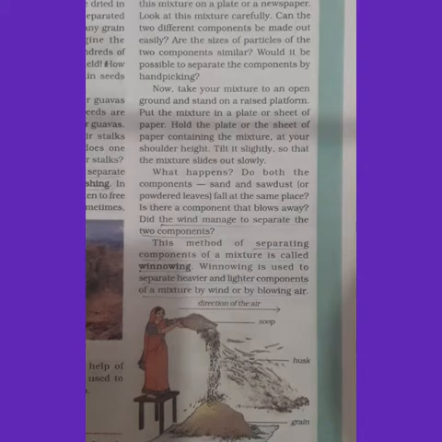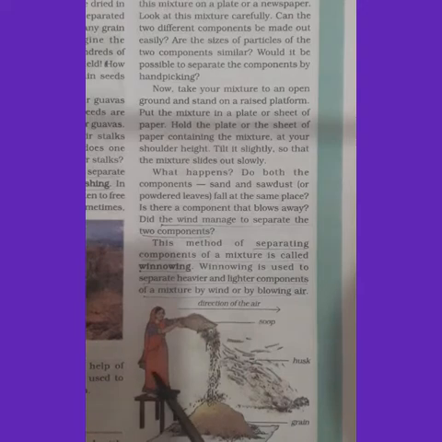What will happen to the mixture? It slides out slowly. Here the sand and sawdust will fall separately. Why? Because the sawdust will be blown by the wind and it falls separately. The wind manages to separate the two components. This method is known as winnowing.